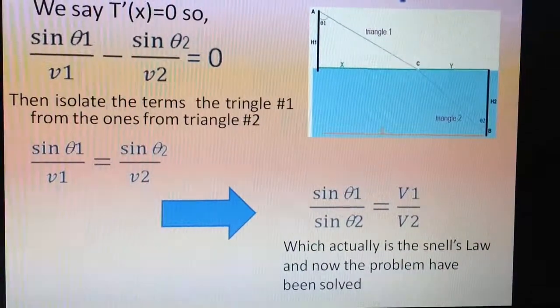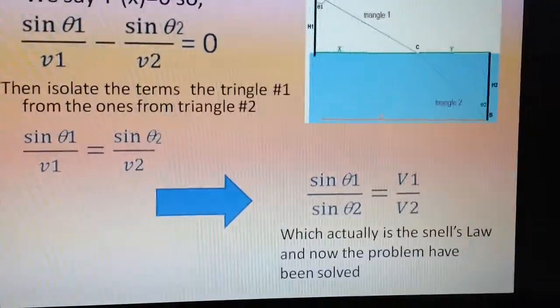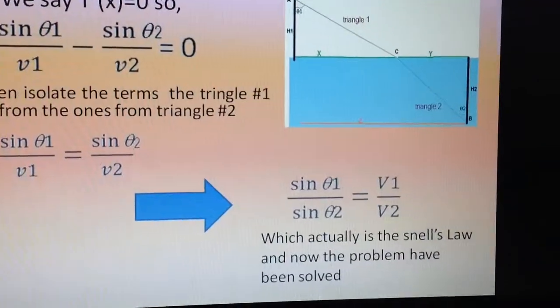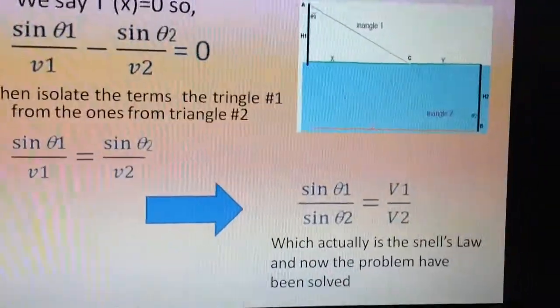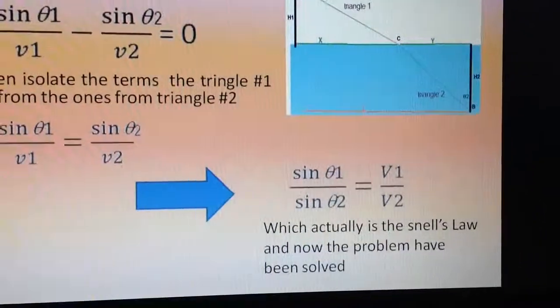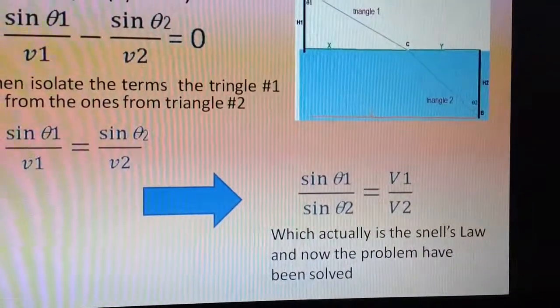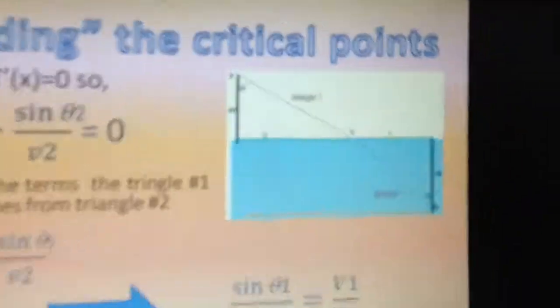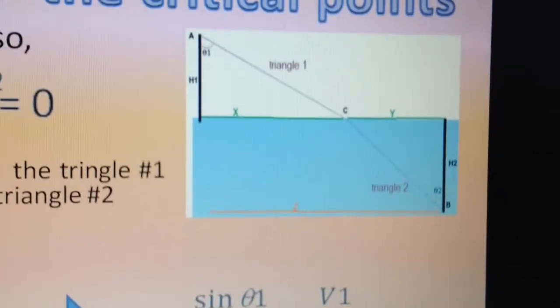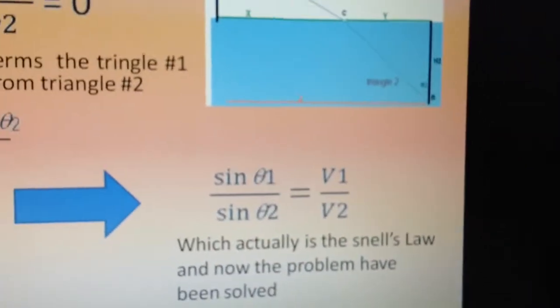Now we have equalized the Fermat principle with Snell's law of refraction, and with this equation we will know when the path from A to C in the diagram will take less time. Thanks for all. This is my math project this year.